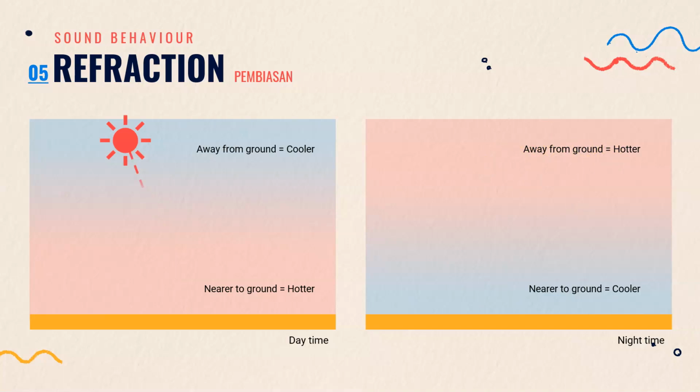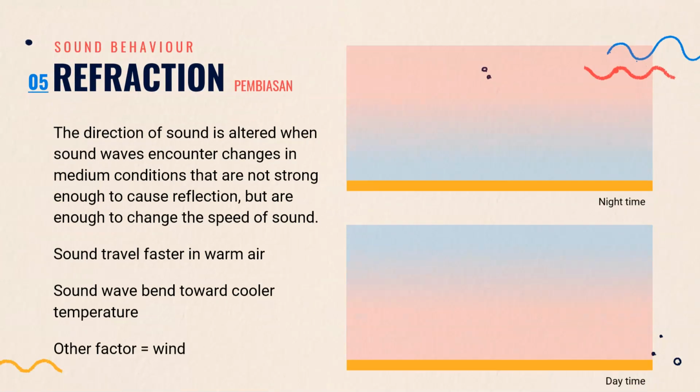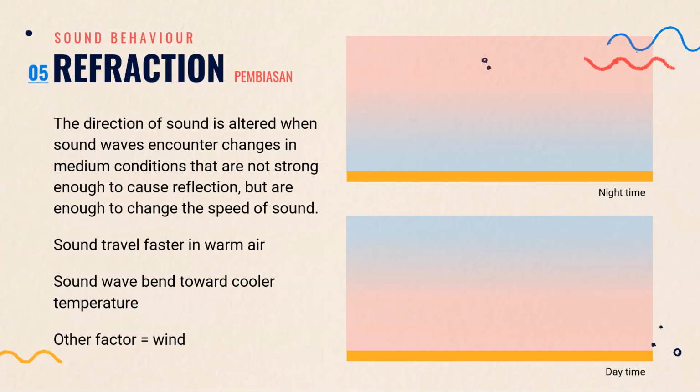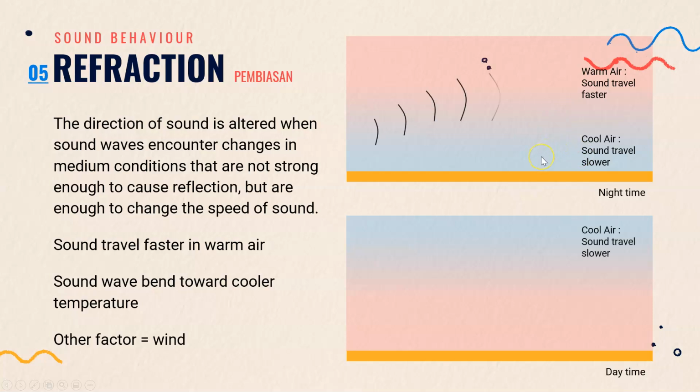So what happens when there's a sound wave? Now, refraction happens because there are changes in temperature and air density. So during nighttime, sound waves will bend towards the ground because the temperature is lower here. But during daytime, sound will bend away from the ground towards the cooler air. Another factor that causes sound refraction is wind.